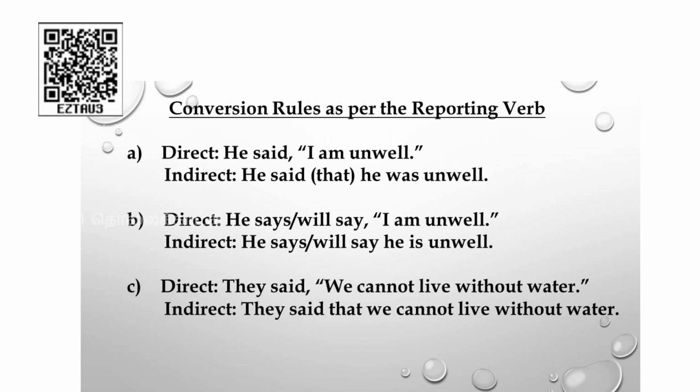I am unwell is the reported speech. First of all, find out the kind of sentence. It is declarative. When the sentence is declarative, you have to add the conjunction that.